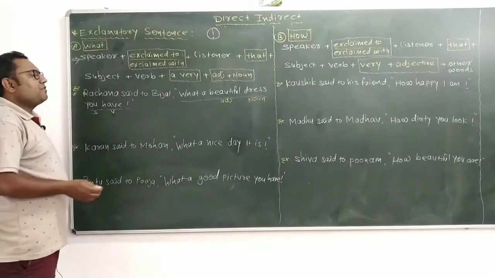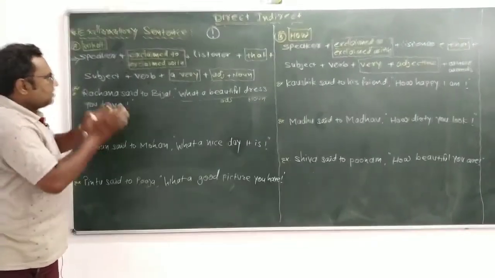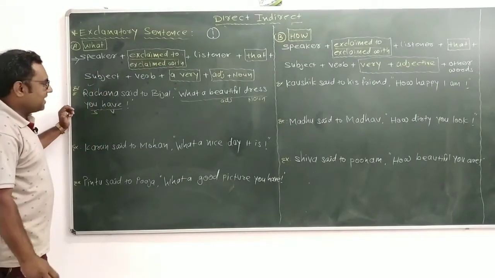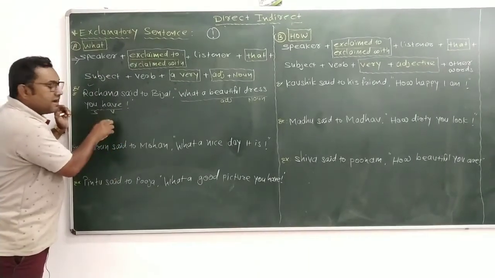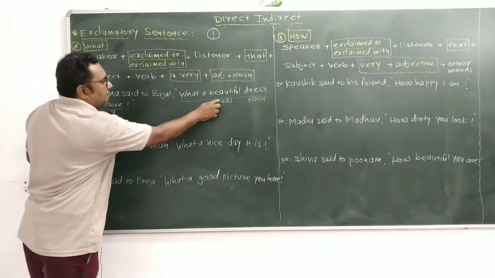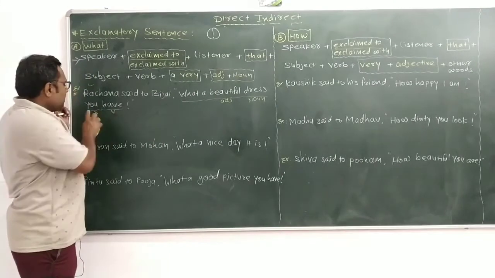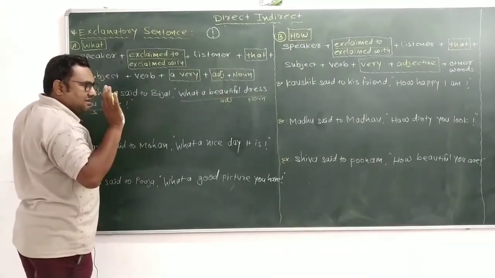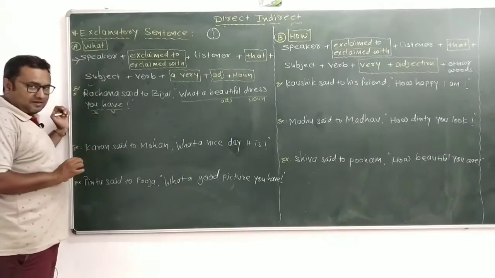When we make an affirmative sentence, first of all we have to use the subject. So what a beautiful dress you have means you have a beautiful dress. That is the affirmative sentence.